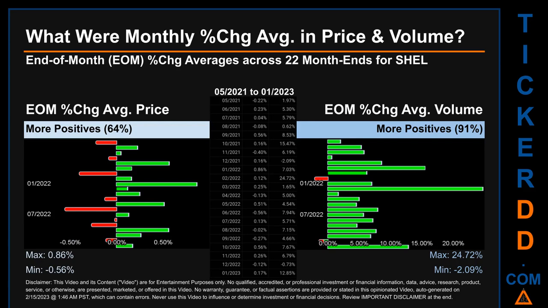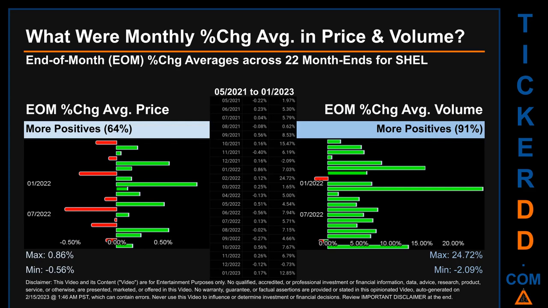What were end-of-month percentage change averages in price and volume for SHEL? The monthly average of percentage change, in price and in volume, were calculated for each of the 22 month ends. That calculation took daily percentage changes and averaged them for each given month. If a month end came out negative, then it means that the month summarily saw a negative change.